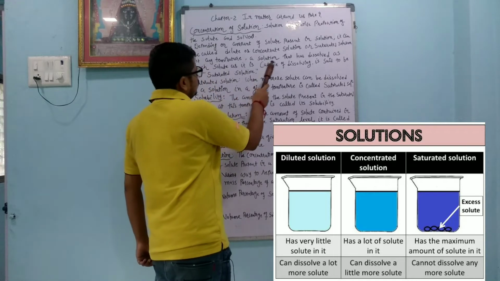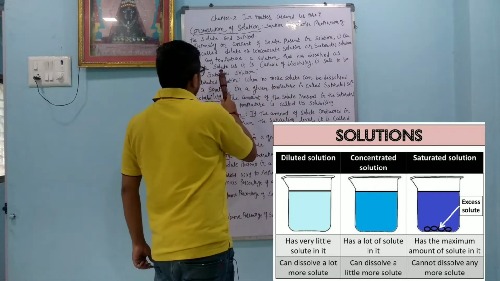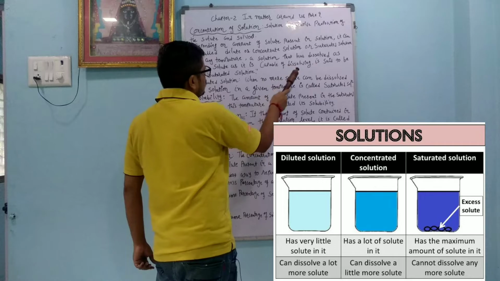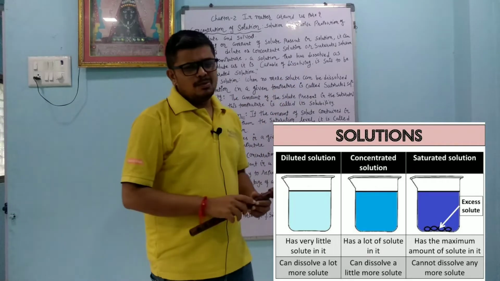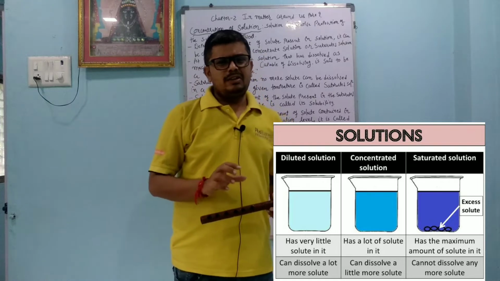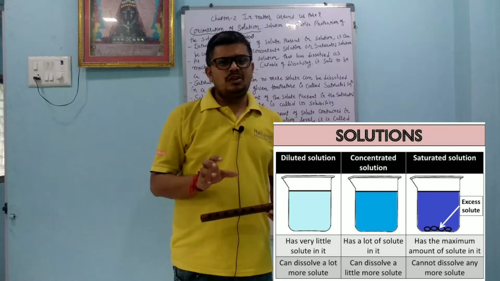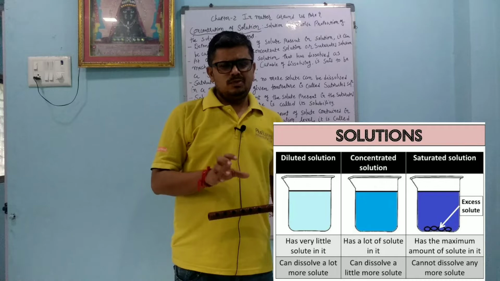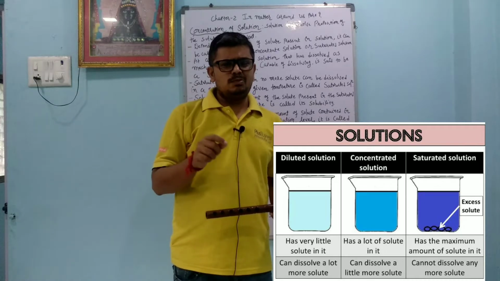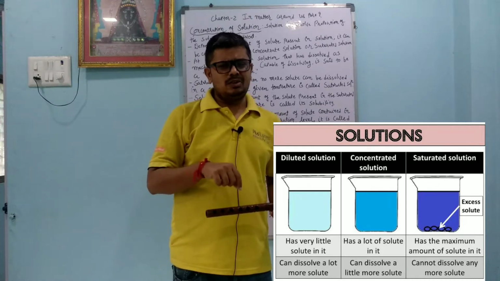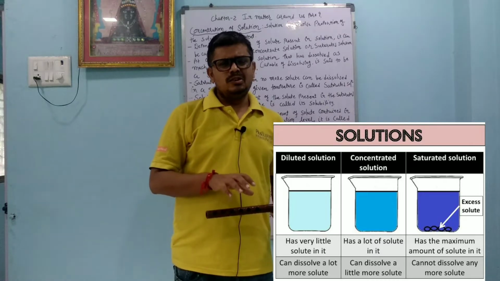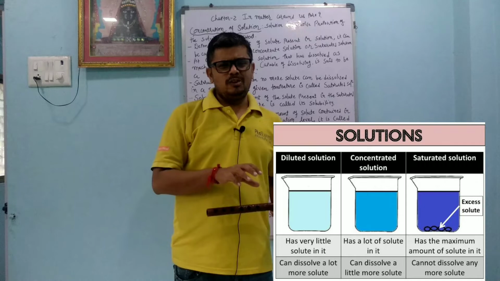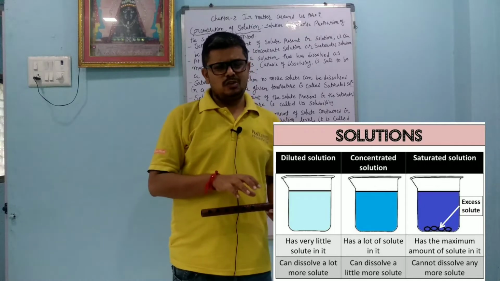At any temperature, a solution that has dissolved as much solute as it is capable of dissolving is said to be a saturated solution. Suppose we take one glass of water, and that water has the capacity to dissolve only 3 spoons of sugar. If we add a 4th spoon of sugar, it will remain undissolved. So up to the third spoon of sugar is the solubility of that solvent, and that is the saturated solution.